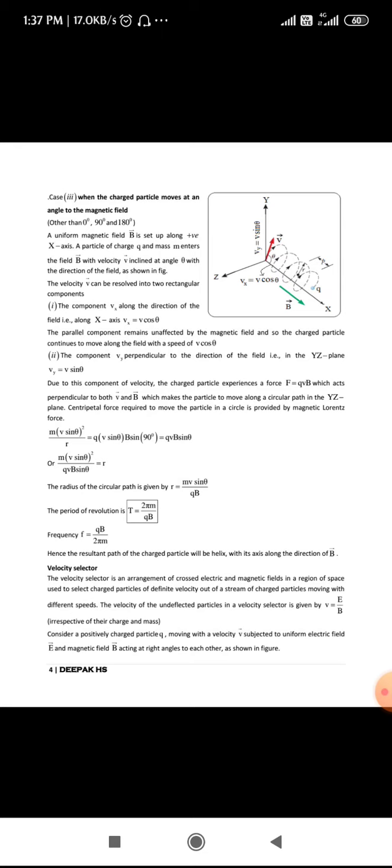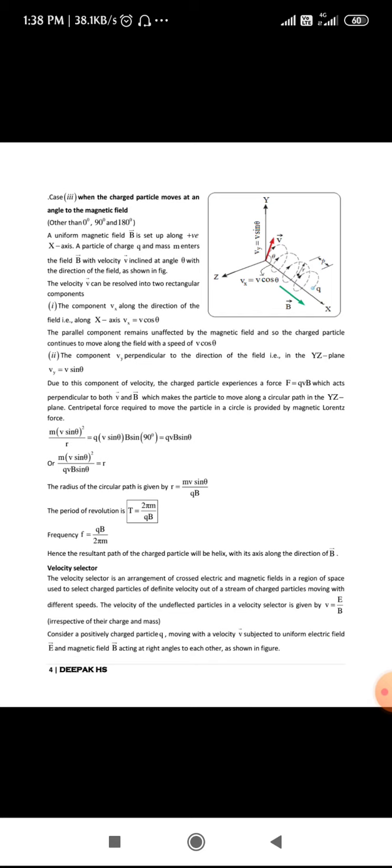Coming to the explanation, I'll read out the first paragraph. The velocity selector is an arrangement of crossed electric and magnetic fields in a region of space used to select charged particles of definite velocity out of a stream of charged particles moving with different speeds. The velocity of the undeflected particles in a velocity selector is given by v equals E by B, irrespective of their charge and mass.